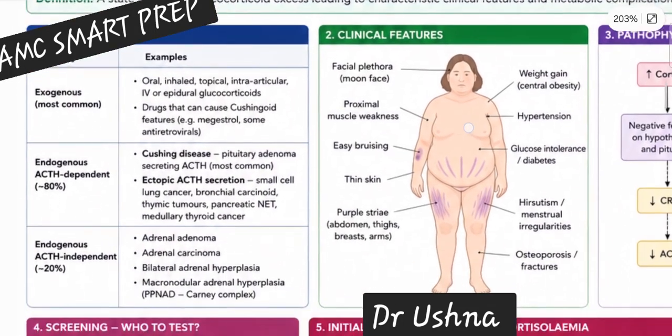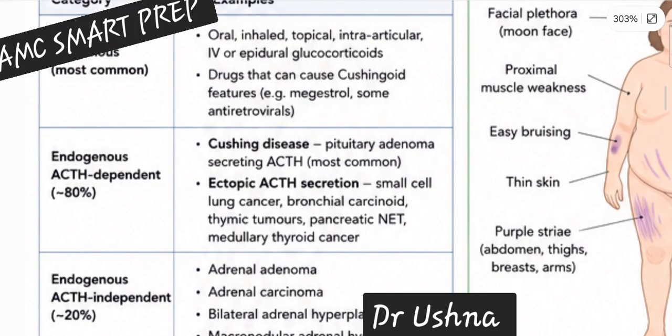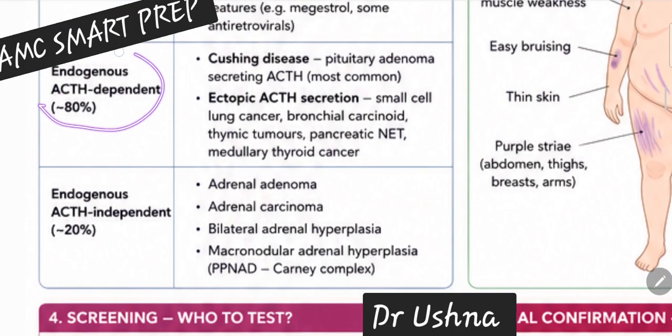The important thing is three parameters. Either there are very high chances that you are taking the hormones from the outside. Let's say you are taking so many steroids, or you are directly taking cortisol from the outside. This can be an important thing as well. Or the problem is ACTH dependent Cushing, which is basically the problem with your pituitary. The most important thing is a pituitary adenoma that is producing so much ACTH in the body, and that is causing so much cortisol in the body. Or you have ACTH independent, meaning the problem is with the adrenals. This is the same thing we have discussed so far.